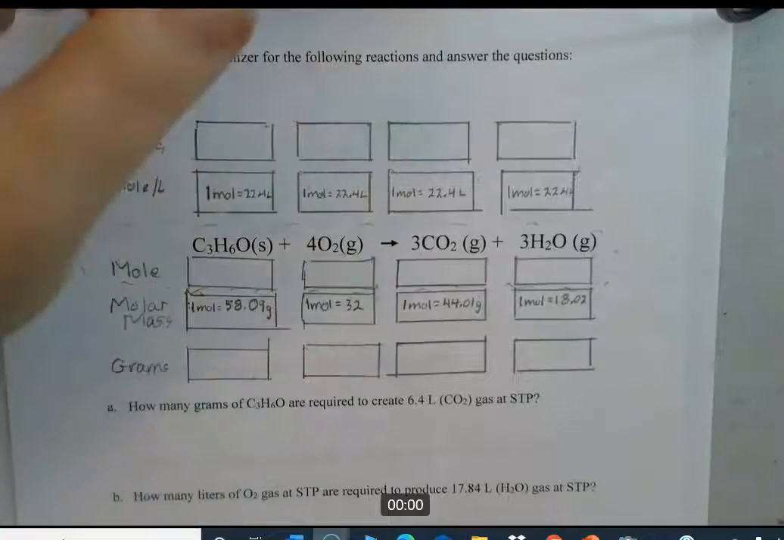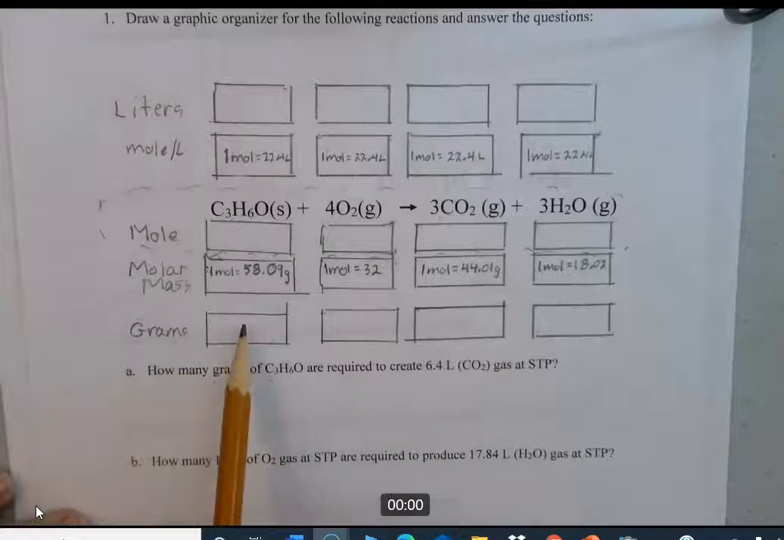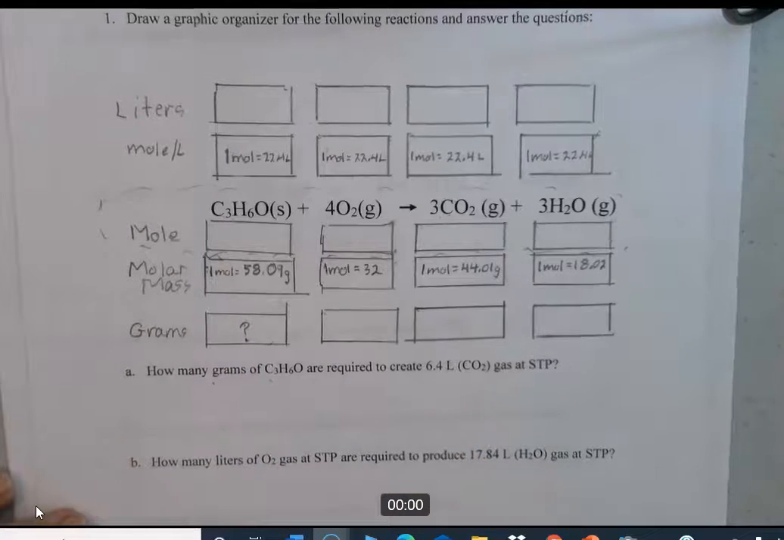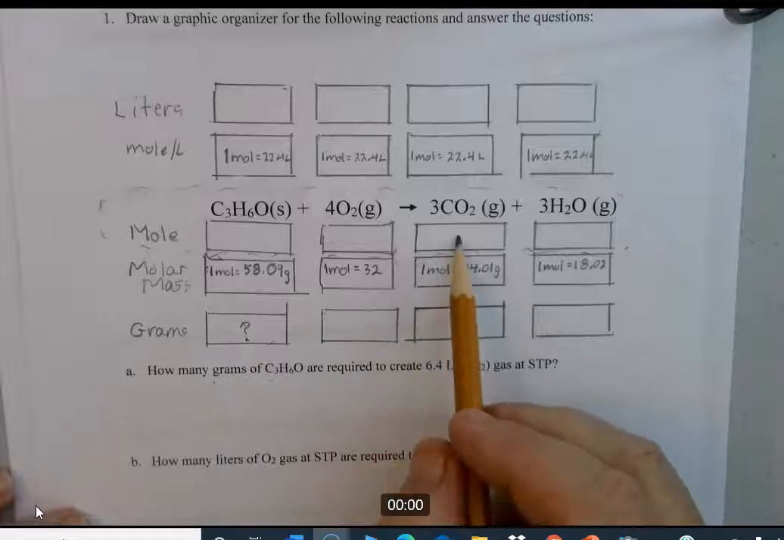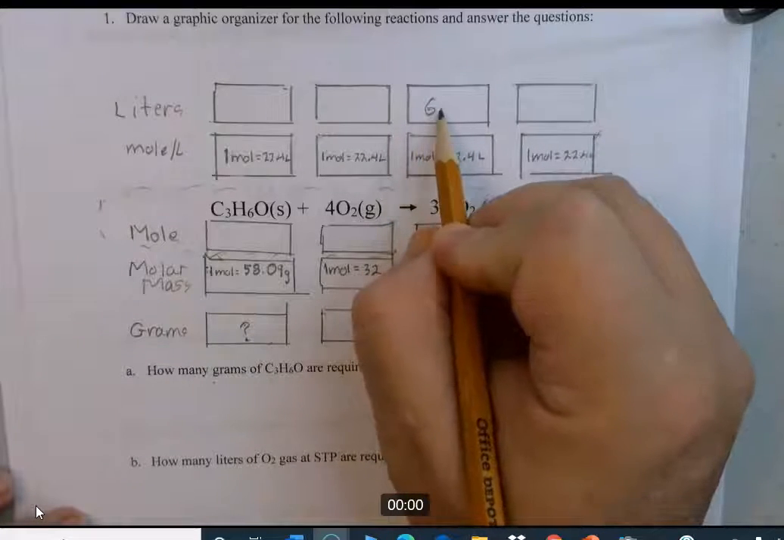All right, let's go ahead and work through these. Okay, so how many grams of C3H6O are required to create 6.4 liters of CO2 gas at STP? So we want to know grams of this compound right here. So we come down to grams, and it's asking how many. That's our question mark. Okay, are required to create 6.4 liters of CO2. So we come over to CO2. Liters of CO2 is up here, and we put a 6.4 there.